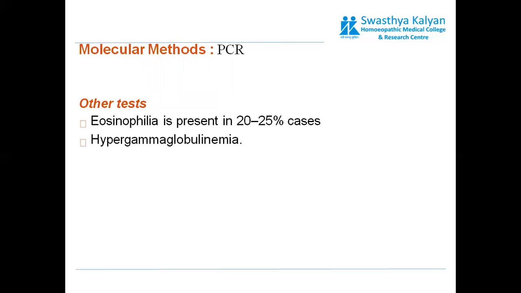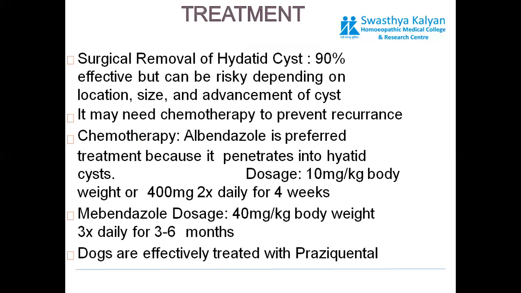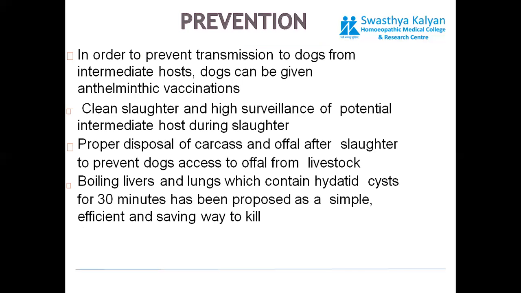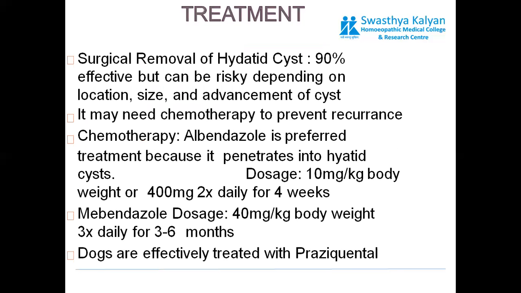PCR technique can also be used, and eosinophilia and hypergammaglobulinemia are also seen. Now about the treatment, obviously the treatment is anti-parasitic drugs like albendazole and other chemotherapies. Infected dogs are also treated with praziquantel and mebendazole, depending on the size, weight, and age of the dog.